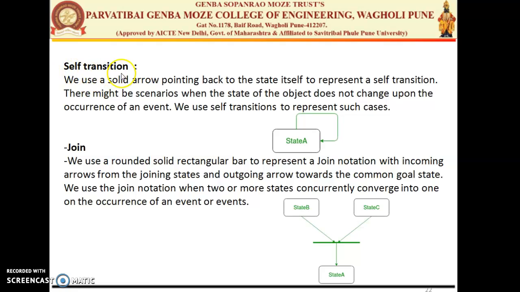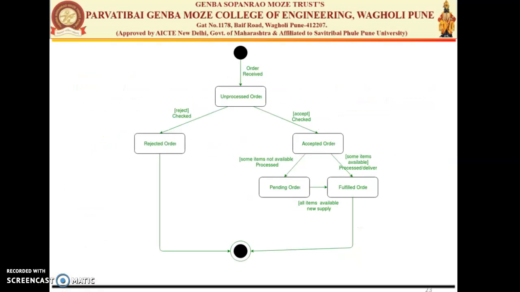Then there is a self transition. That means a loop to the same state, meaning that state A gets called or occurs multiple times. Then join we have seen previously. This is the example of the state chart diagram or the state transition diagram.